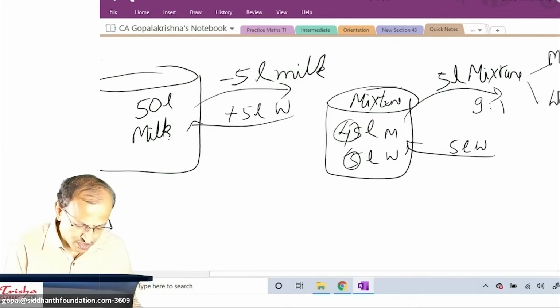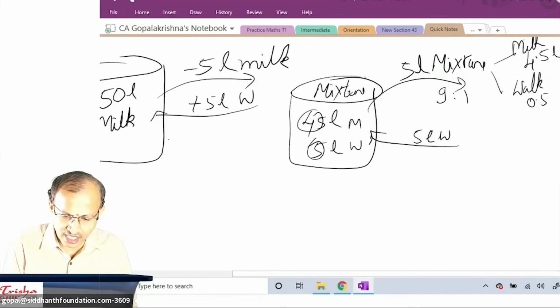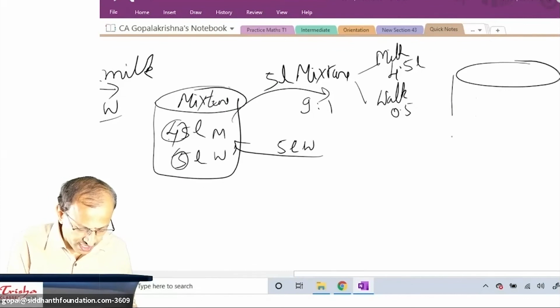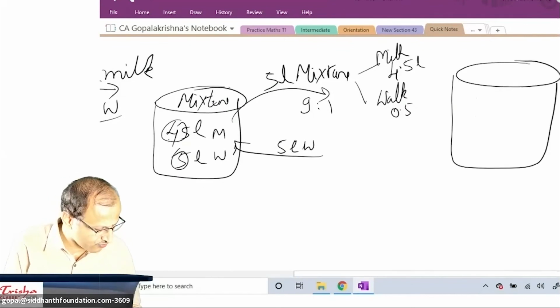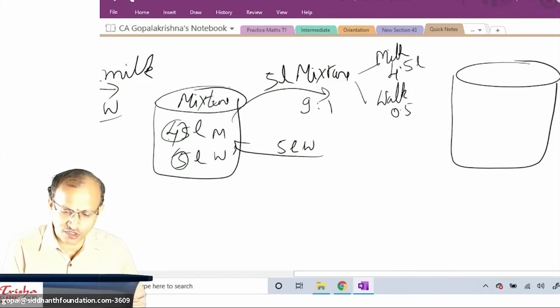Calculator. So milk content is 4.5 liter, water is 0.5. Therefore, finally, milk remained as, can anyone guess? 45 minus 4.5. Is it 40.5? Quick, some response from you.